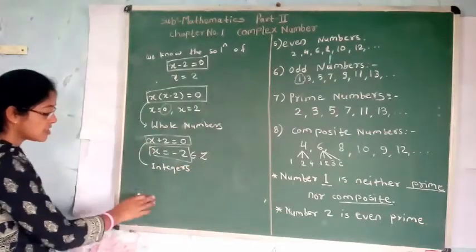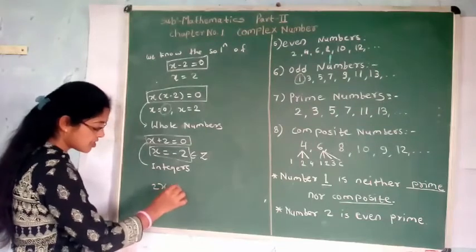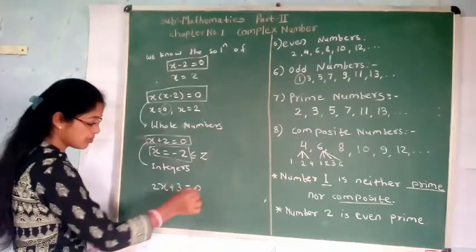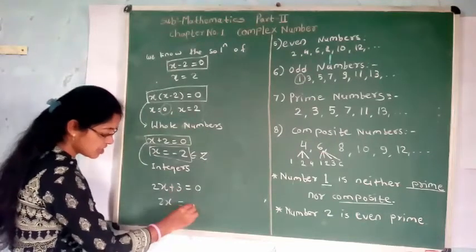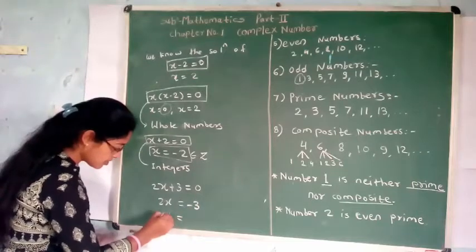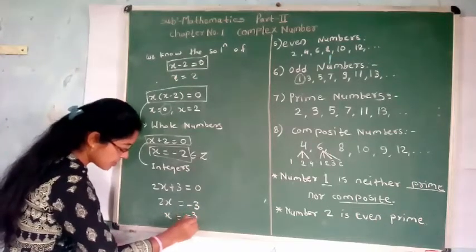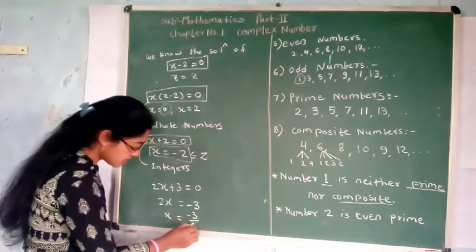Now consider the equation of type 2x plus 3 is equal to 0. Then we get 2x is equal to minus 3. Then x is equal to minus 3 by 2.